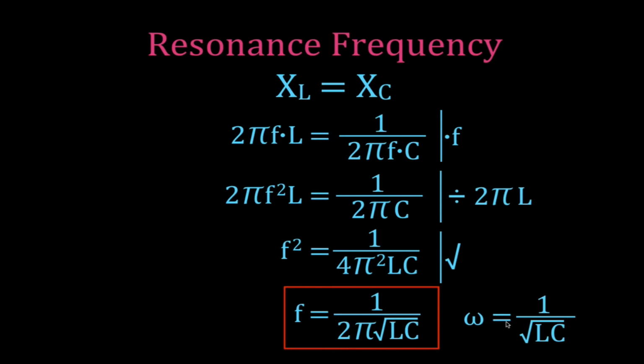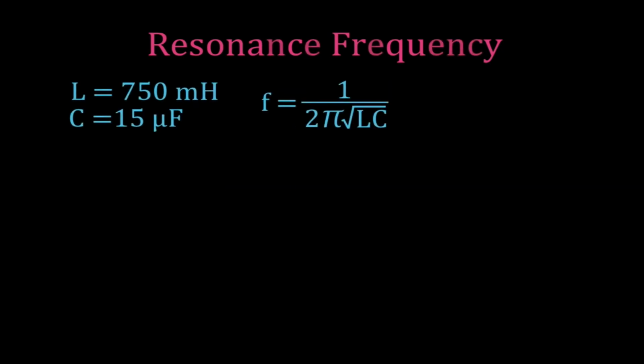Okay, now let's go through and do an example. These are the values I had from the previous videos I made on RLC circuits. We have an inductor with an inductance of 750 millihenries and a capacitor with a capacitance of 15 microfarads.